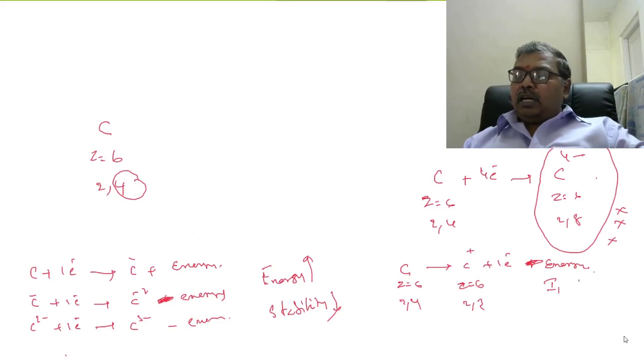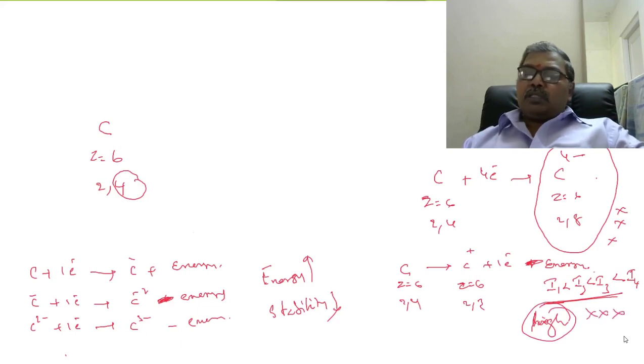Second electron, I2 is required. Third electron, I3 is required. Fourth electron, I4 is required. And moreover, I1 is less than I2 less than I3 less than I4. So it is a very large amount of energy. Therefore, again, this is not possible.